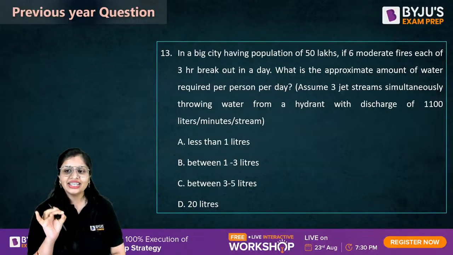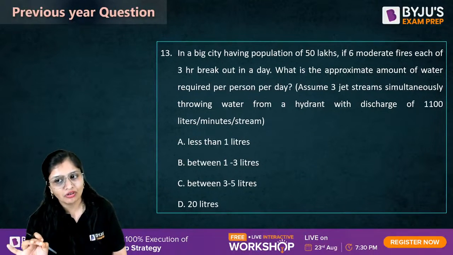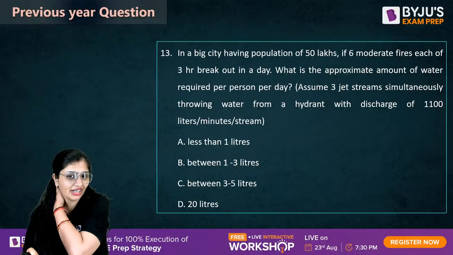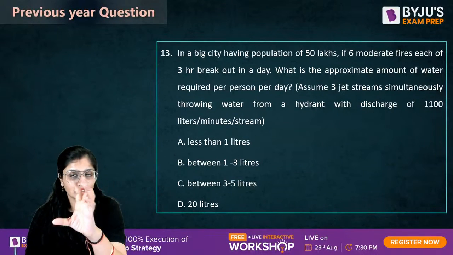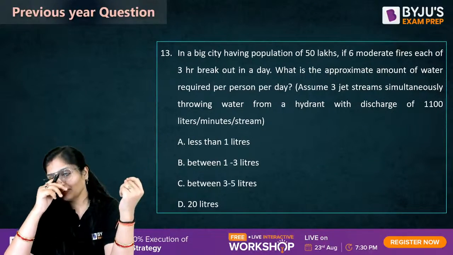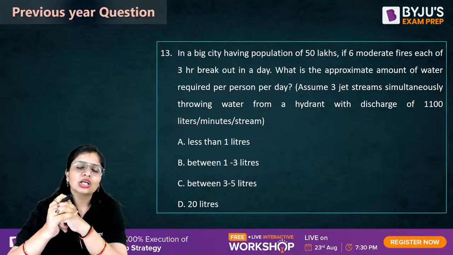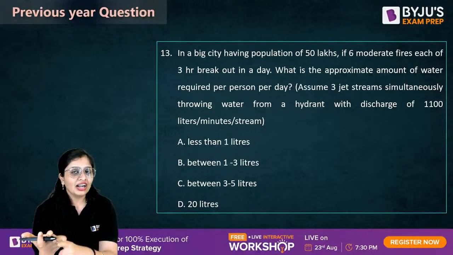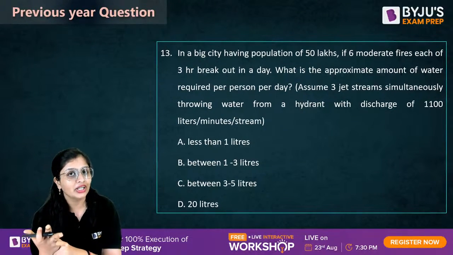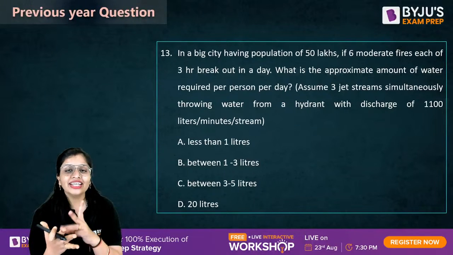Assume 3 jets of streams throwing water from a hydrant with a discharge of 1100 liters per minute per stream. This can be asked in a statement-wise question also, guys. So remember, whenever a fire ambulance comes, they have pipes, and each of the pipes discharges 1100 liters per minute of water, and you have 3 jets.